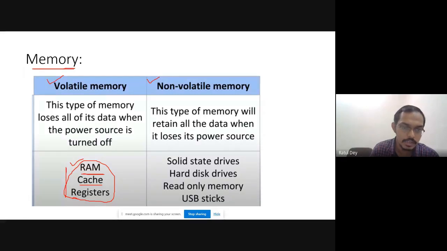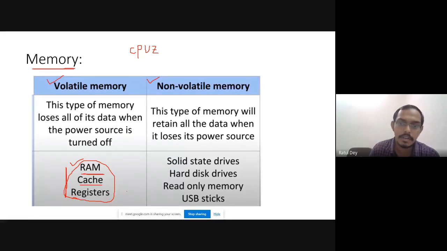I will just tell you one interesting thing. You can install one software called CPU-Z. Using this software, you can find in your machine what the RAM size is, what the cache size is, and what the register size is also. You just install this software. It is only a few MB. You can install it on mobile also. It is very easy to identify the RAM size, cache size, and register size; all the detailed information is given by it.